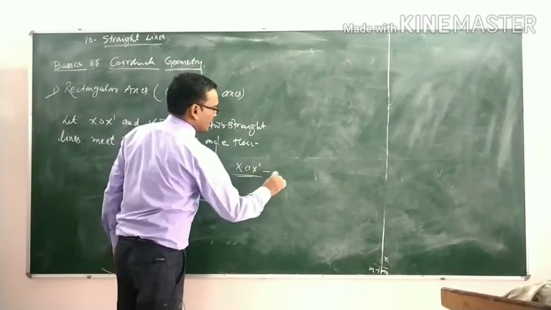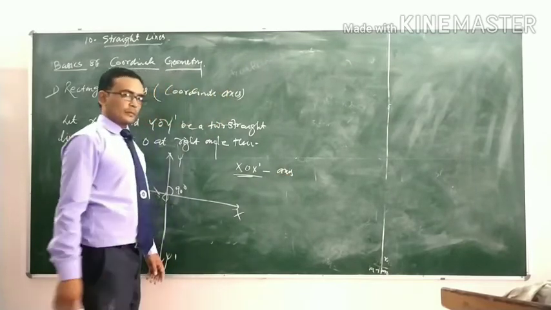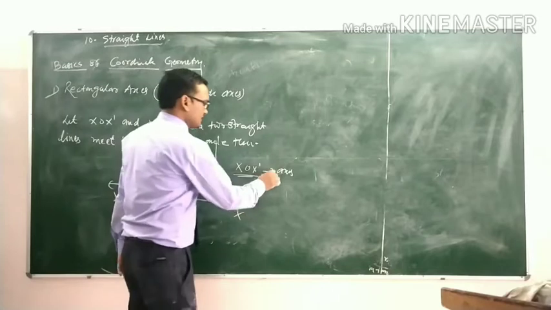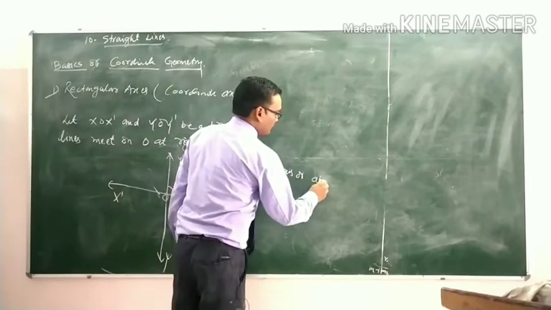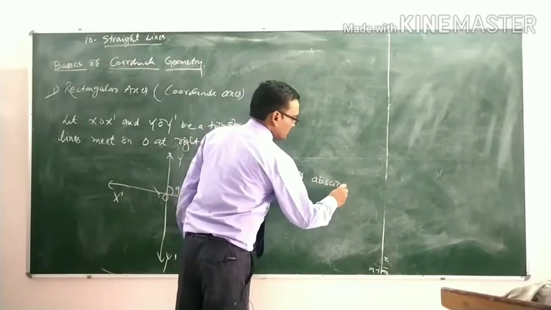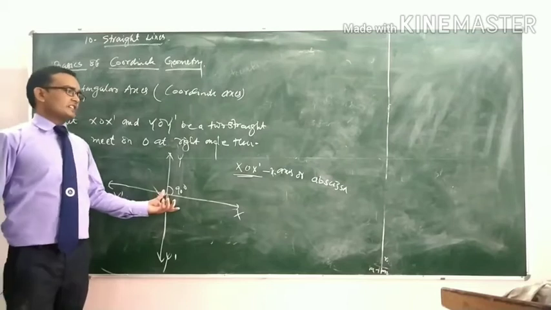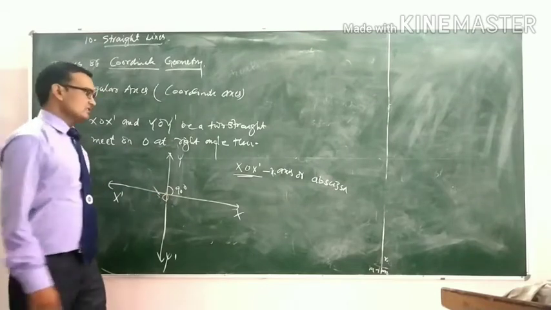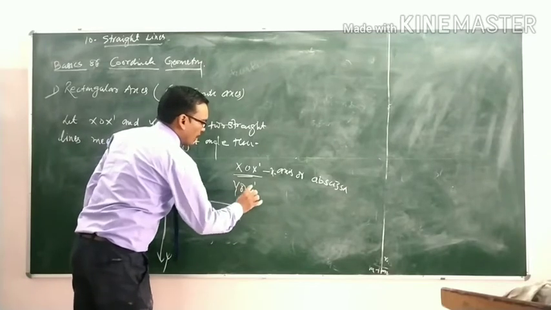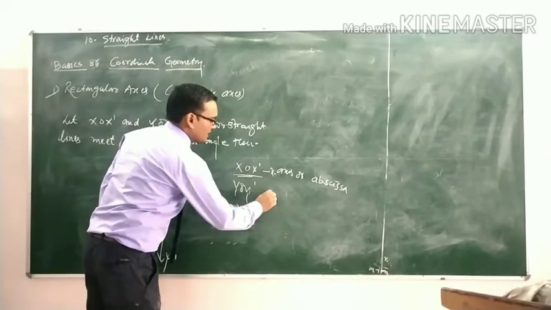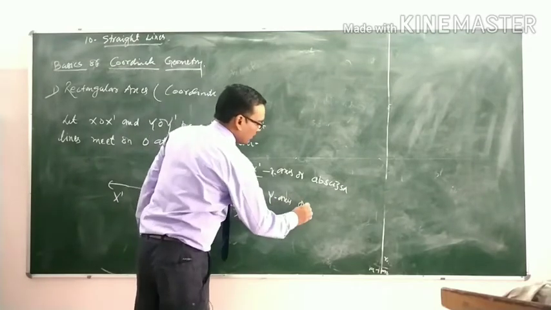Then X'OX is said to be the x-axis or abscissa, and Y'OY is known as the y-axis or ordinate.